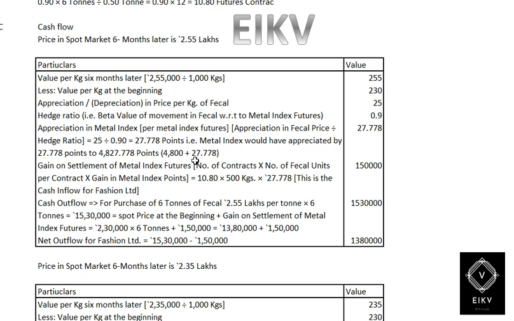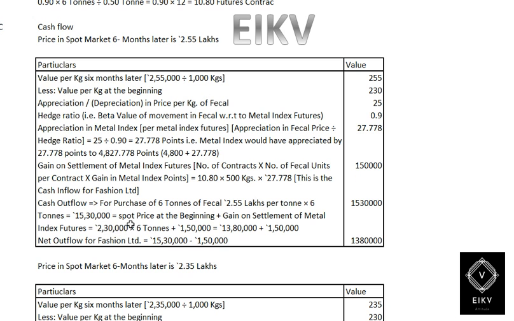Therefore, 4,800 plus 27.778 points. So the gain on settlement of the metal index would be number of contracts into number of units: 10.8 into 500 into 27.778 points, which gives the gain of 1,50,000.